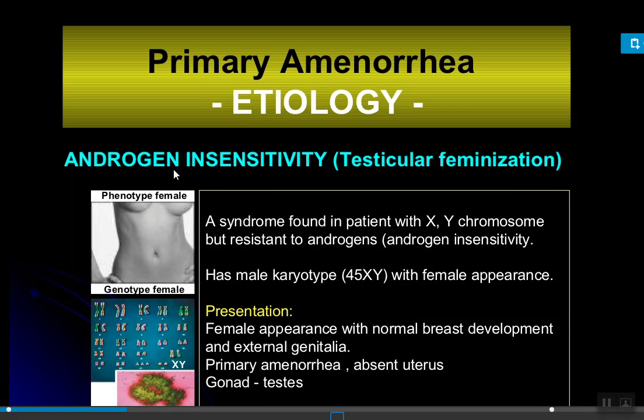Here androgen insensitivity, okay, or testicular feminization. This is also an abnormality of the chromosome, a syndrome found in patients with XY chromosome but resistant to the androgens. Okay, means the karyotype is 46XY in the female. They are unresponsive to androgens, means the development of the male hormones will be unresponsive. The female appears with normal breast development and external genital organs, but they have primary amenorrhea and absent uterus and gonad and testis.